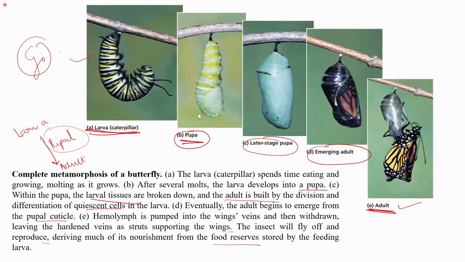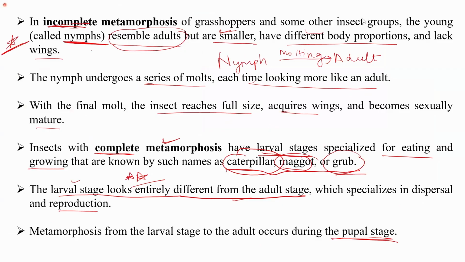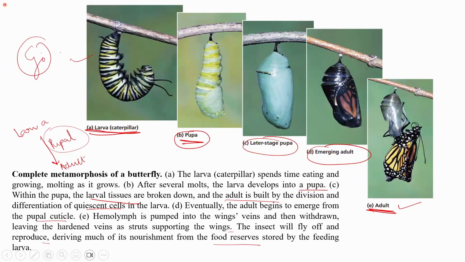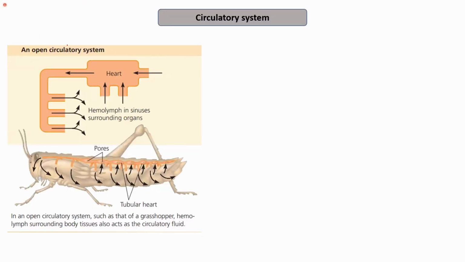While if I talk about incomplete metamorphosis, it is mainly from the nymph to the adult stage and mainly involves molting. So just by the process of molting, only the size change occurs. The next is the circulatory system. We have already discussed that they have an open circulatory system in which the heart pumps the hemolymph into the sinuses and surrounding organs. In an open circulatory system, for example, the grasshopper is shown here.